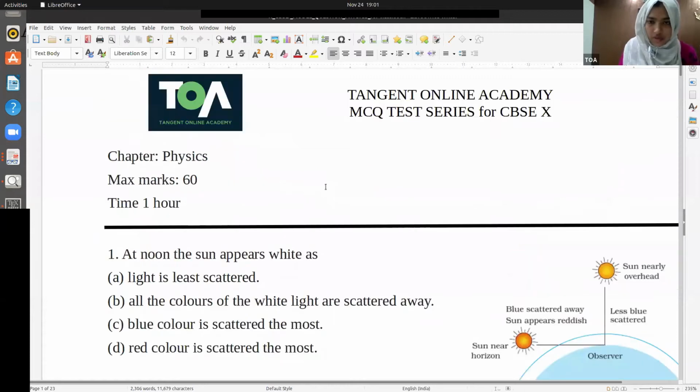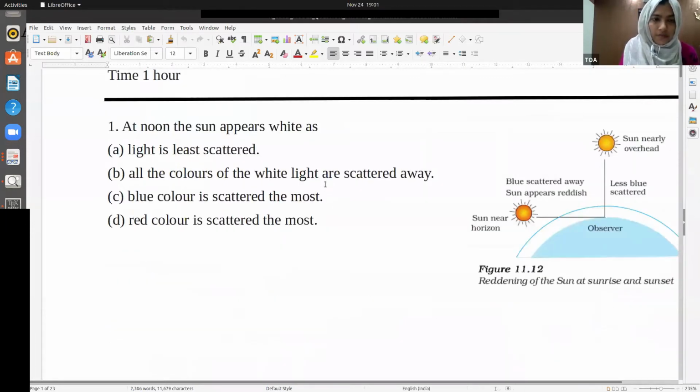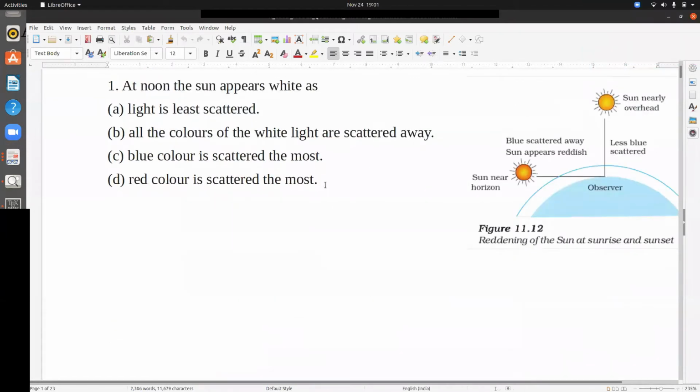So we'll start with the question. Question number 1. At noon, the sun appears white as... Do you guys know what the answer is? Why is the sun appearing white at noon? What is this related to?